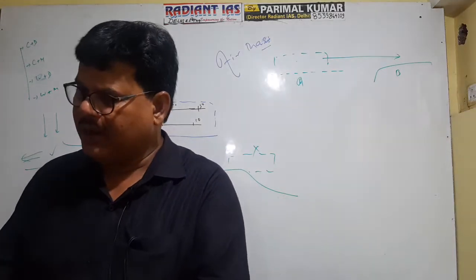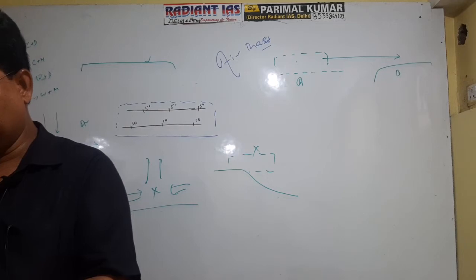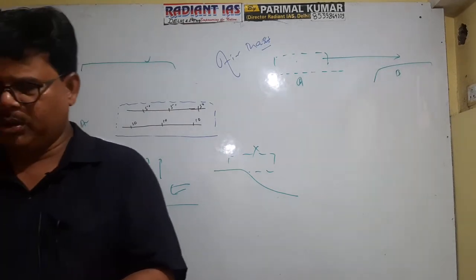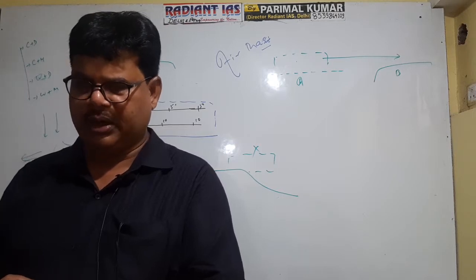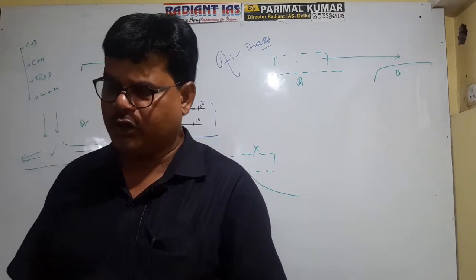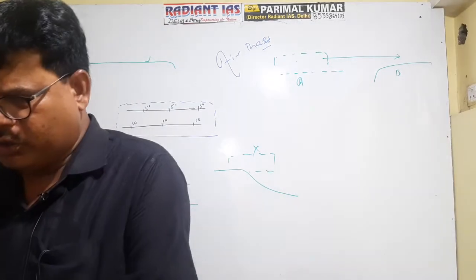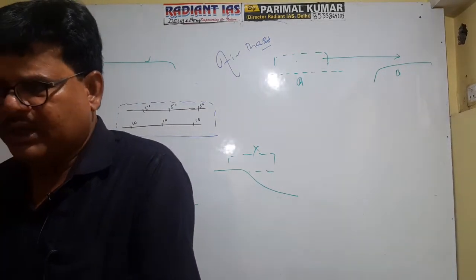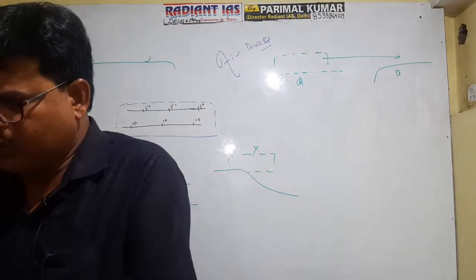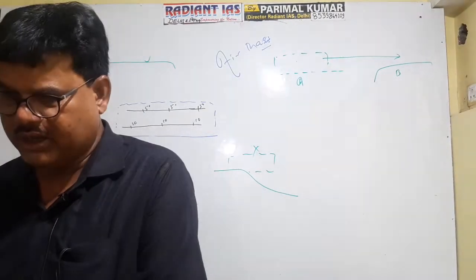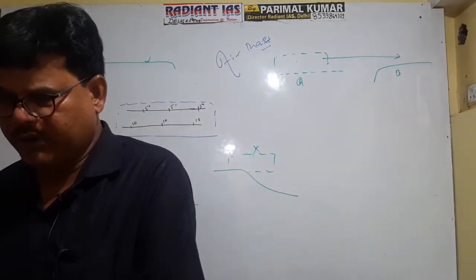And for its origin, there are four important ideal conditions. First, the area should be homogeneous in character. Second, the sky should be clear. Third, anticyclonic conditions should prevail there, with the least atmospheric turbulence, and cyclonic conditions should not prevail there. And the velocity of the air should be very low.